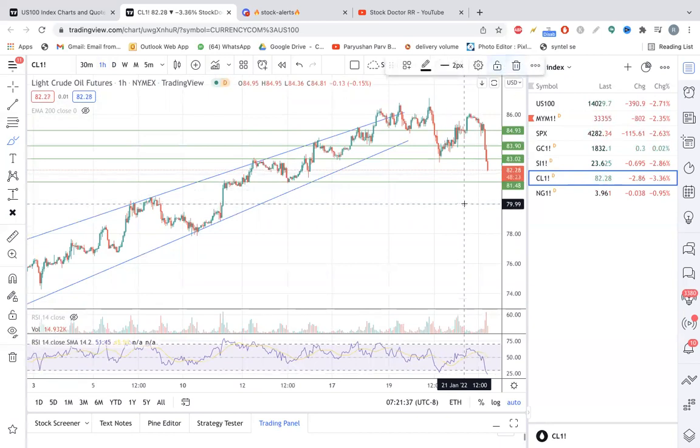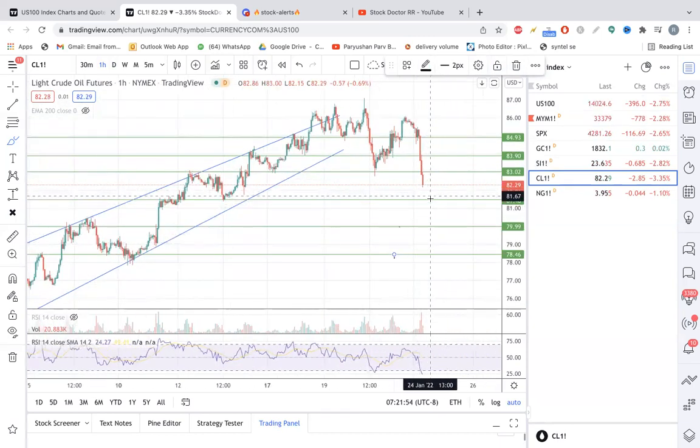Okay, if it doesn't stay there, then there is a high probability that it can go back toward $80 and $78 as well, right? Or precisely we will say about 78.5. Okay, so we need to watch if it comes towards $81.5 and takes a u-turn from there, then there can be one buying opportunity which will lead towards $83 again, 83.90, and $85.